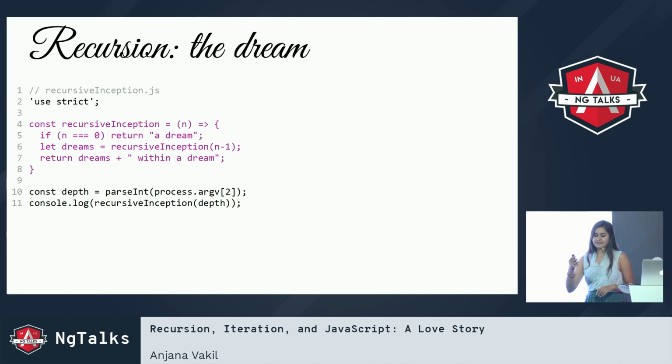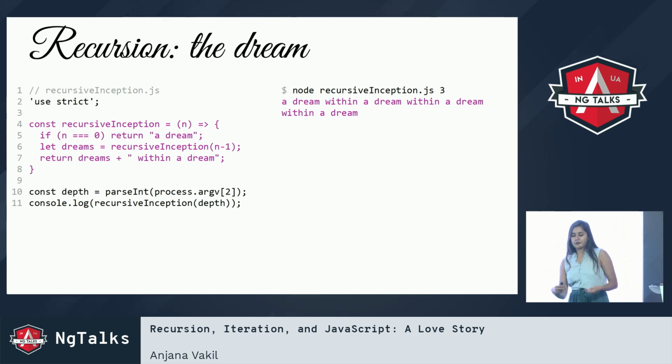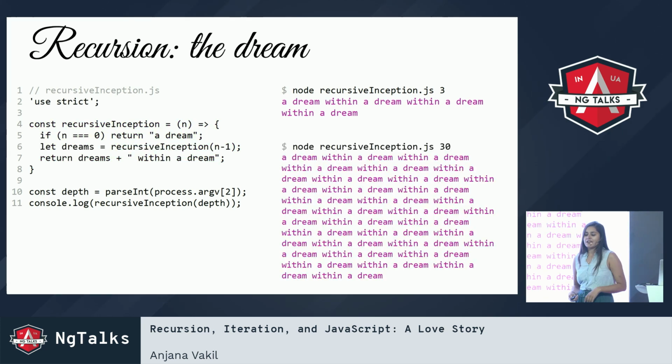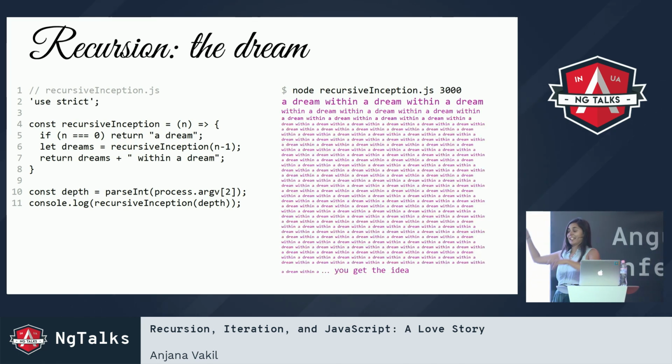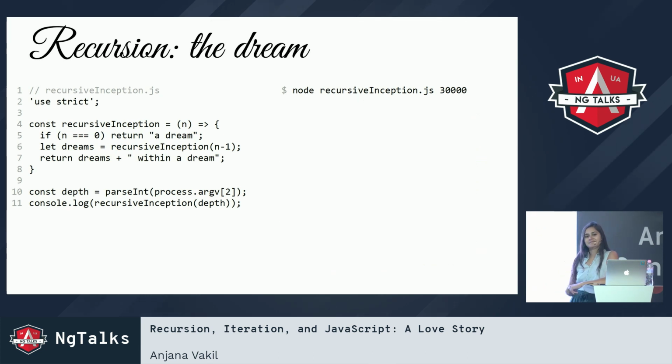So if I run this little script with an input of 3, I get the phrase a dream within a dream within a dream within a dream. So I've got 3 withins, so 3 dives here. Cool, all right. If I run it with 30, I get this long thing that I'm not going to say. And if I run it with 3,000, I get 3,000 withins. They don't fit on the slide, but you know what I mean. What happens if I run it with 30,000?